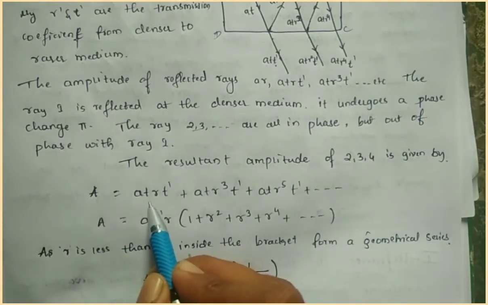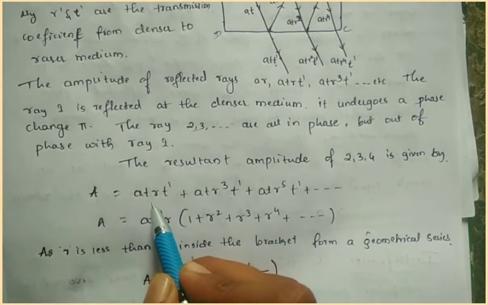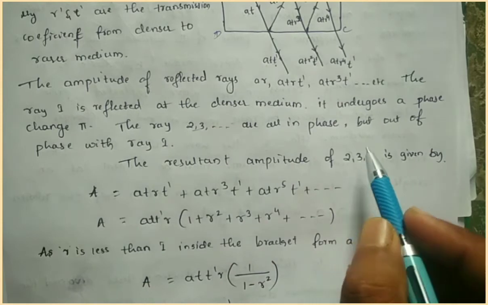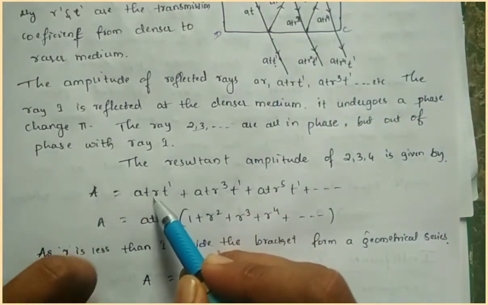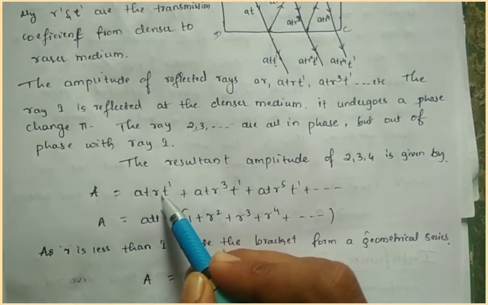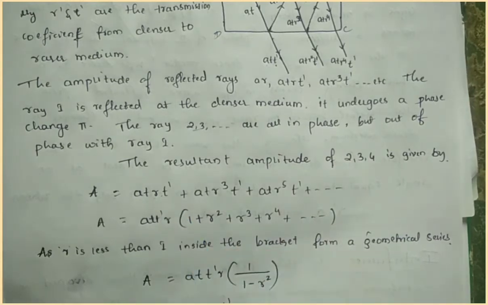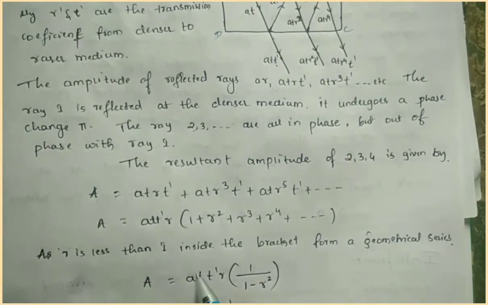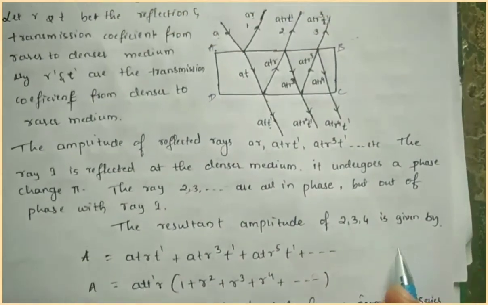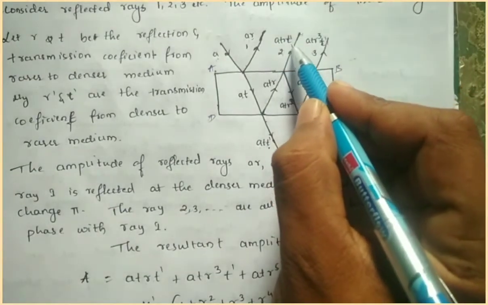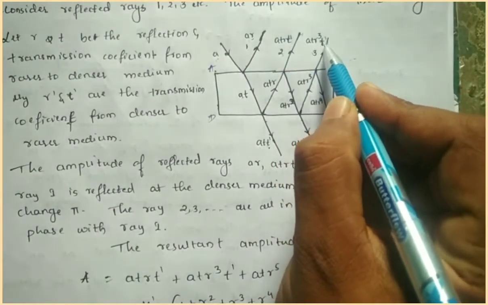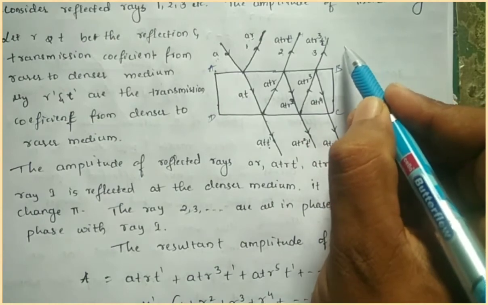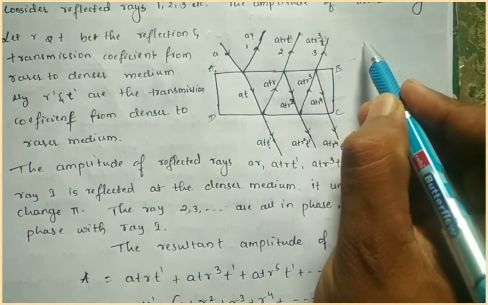The resultant amplitude of 2, 3, 4 is given by A equal to ATRT dash, AT R cubed T dash, and the next ray will be AT R raised to 5 T dash.